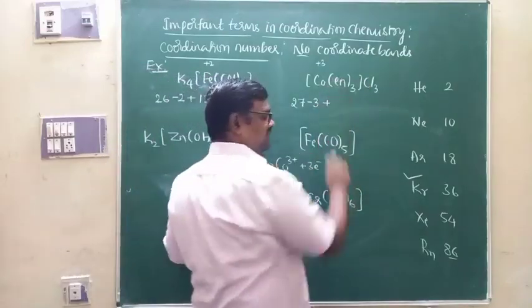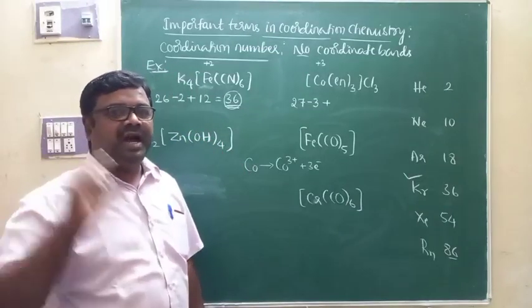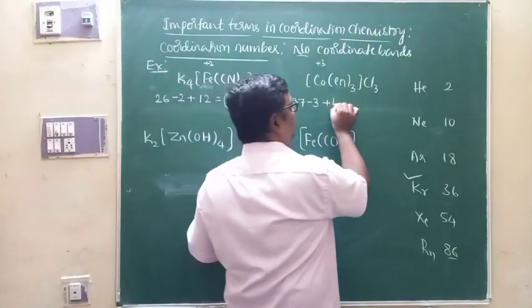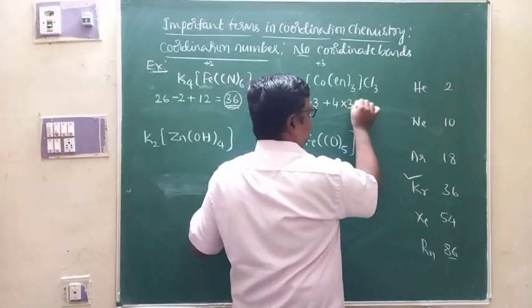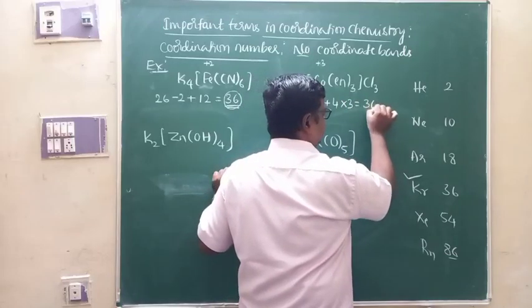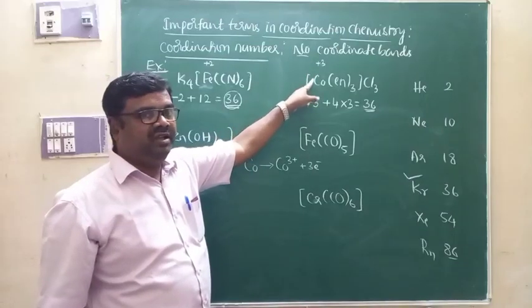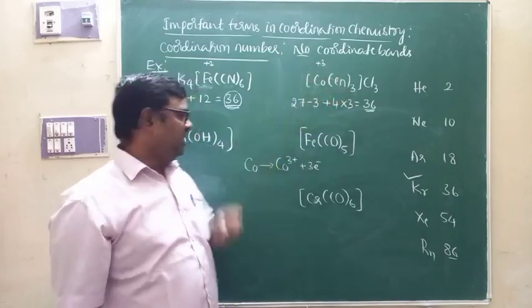Ethylene diamine is what? A bidentate ligand. Therefore, each bidentate ligand will donate 2 pairs of electrons, that is 4 electrons. 3 ligands are there, therefore 12 electrons. Therefore, the total number of electrons becomes equal to 36. That's why cobalt is forming coordinate bonds with 3 ethylene diamine molecules.